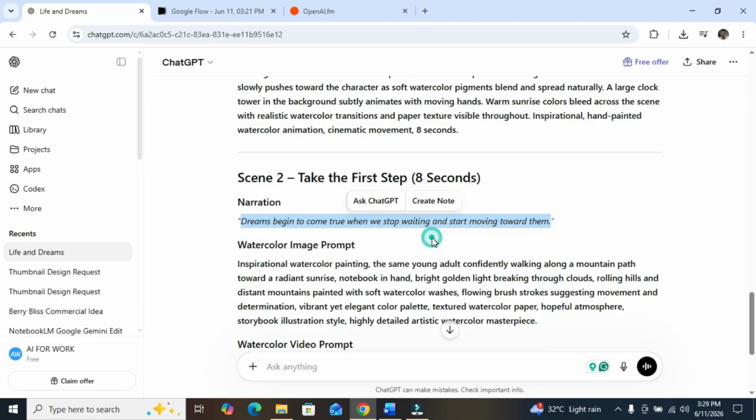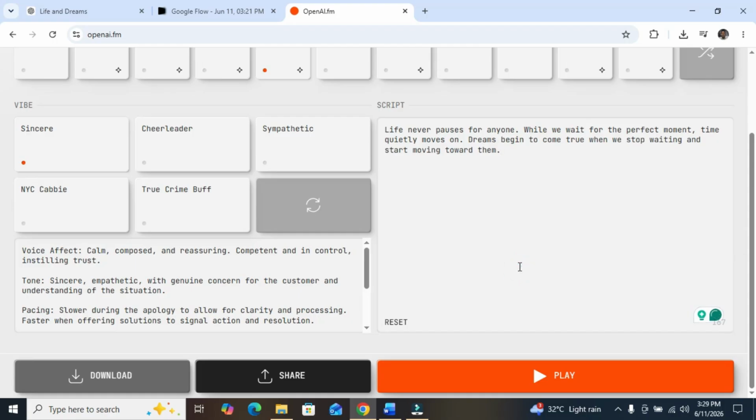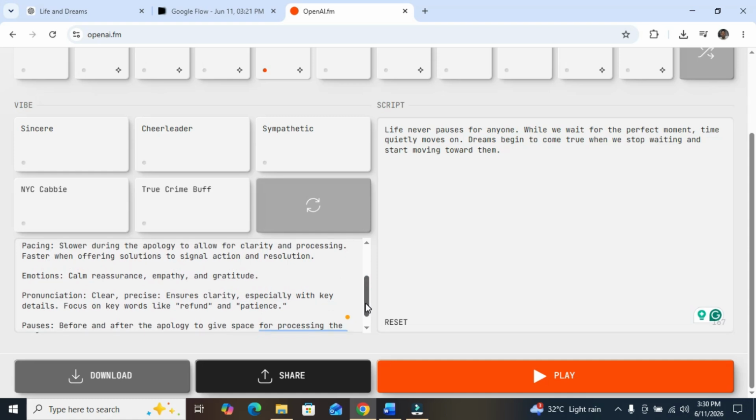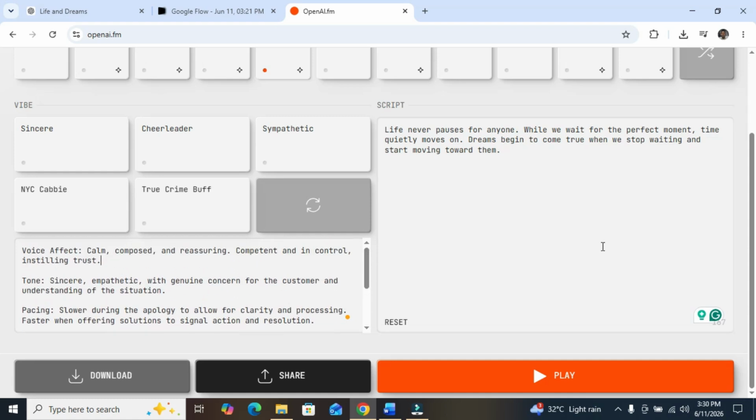You can see the reason why we are using OpenAI FM for that voiceover. Okay, because you have the opportunity to choose different voice effects and also adjust it here. You can make corrections here. Different kind of voices, you have it. The kind of tones that you want, the pacing, the pronunciation, the pauses, and it makes it so perfect. Let's try this.